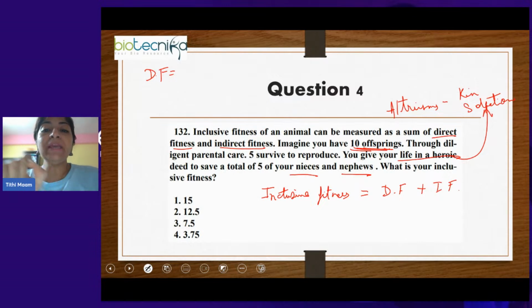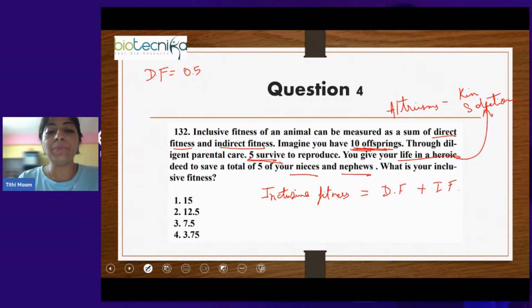It will be the number of offspring that are surviving to reproduce, multiplied with the genetic relatedness between you and them. So direct fitness you are getting from your offspring. Genetic relatedness between you and your offspring is 0.5. Now, you have 10 offspring but only 5 survive to reproduce.